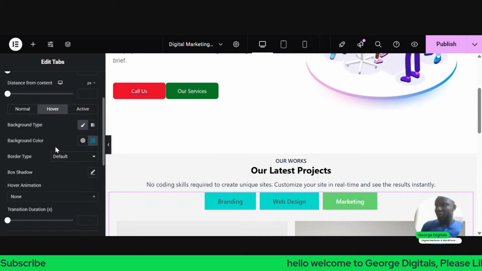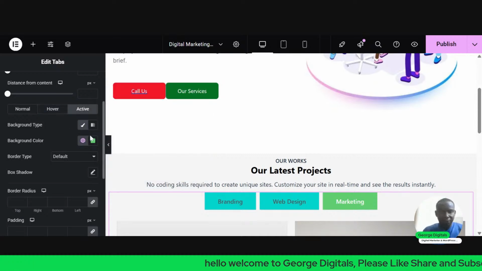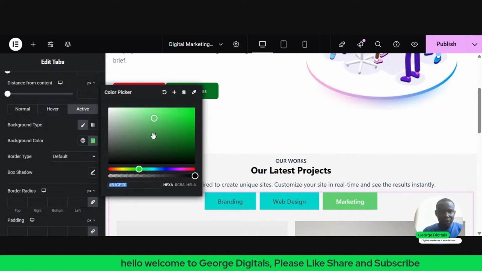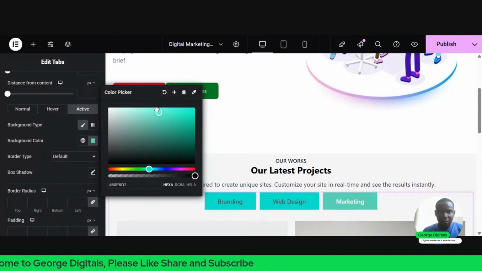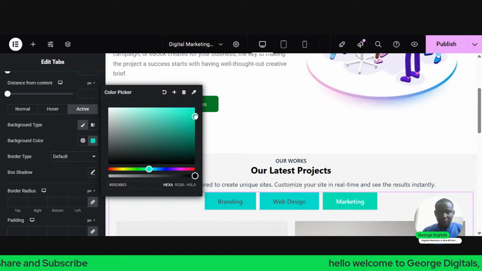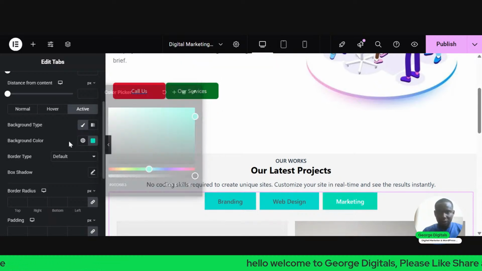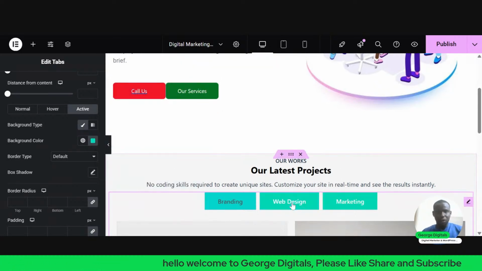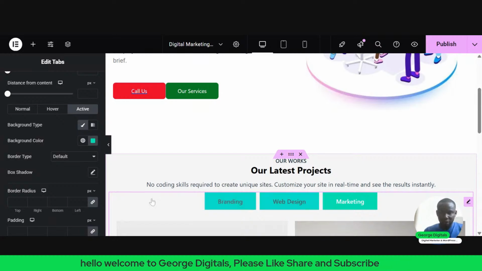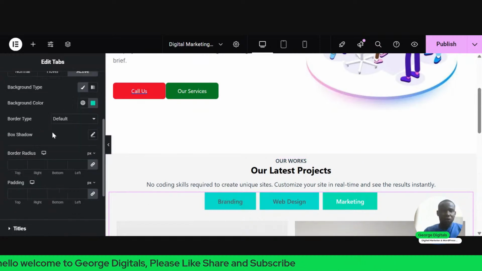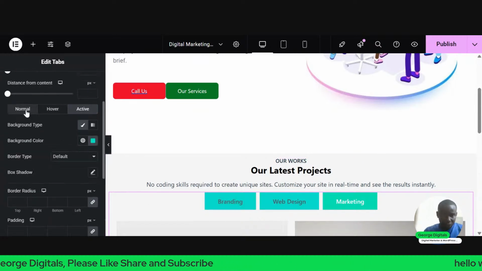So once you do that, so you click on active, change the color from active to maybe a lighter color version of that color like this. So once you hover, right?